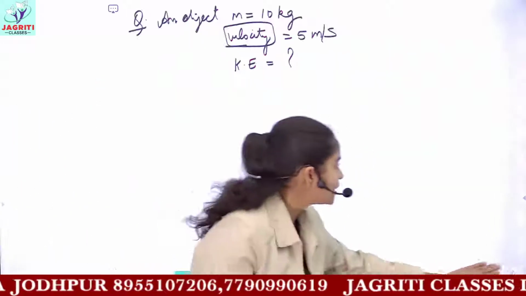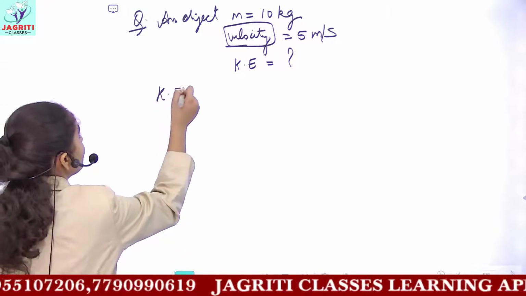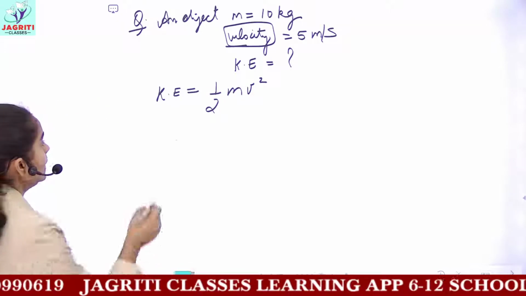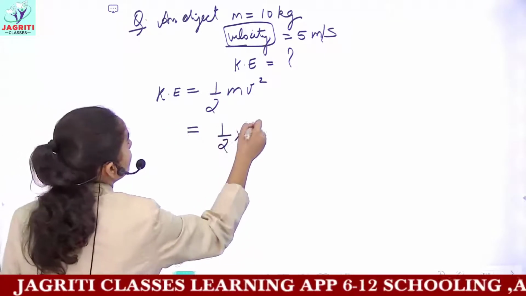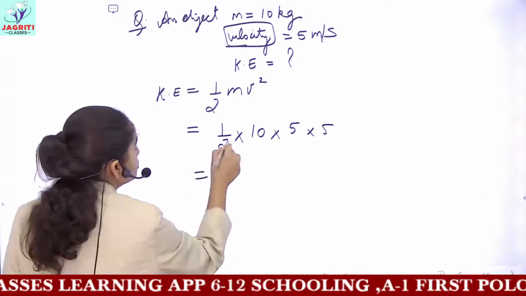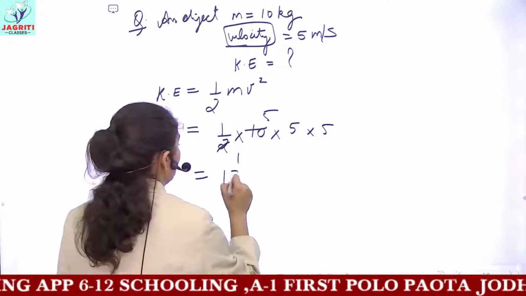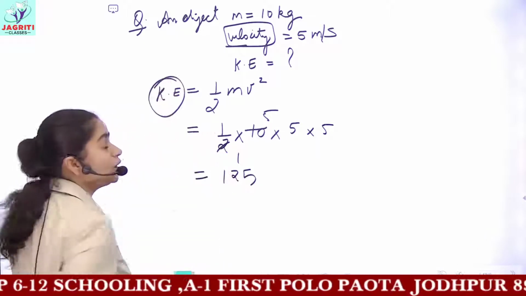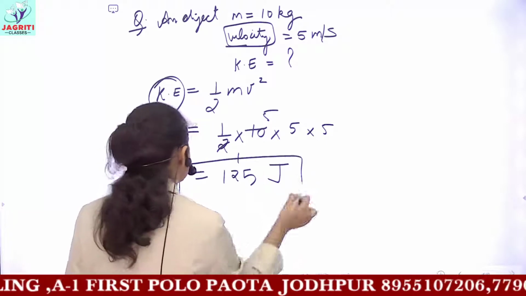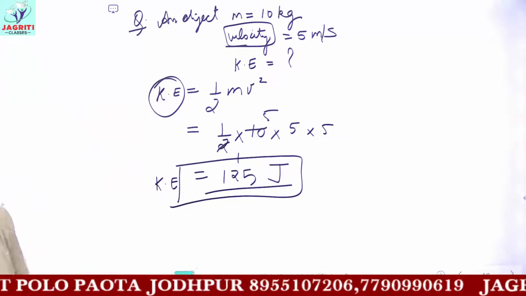Because in the question which I gave you, you have only one velocity, to calculate the kinetic energy, the formula which we will be using is half m v square. Now just substitute the values here. Half into 10 multiplied by v square, which is 5 multiplied by 5. So it would give you an answer of 125. And the unit of kinetic energy is joules. So the magnitude of kinetic energy would be 125 joules in this example.